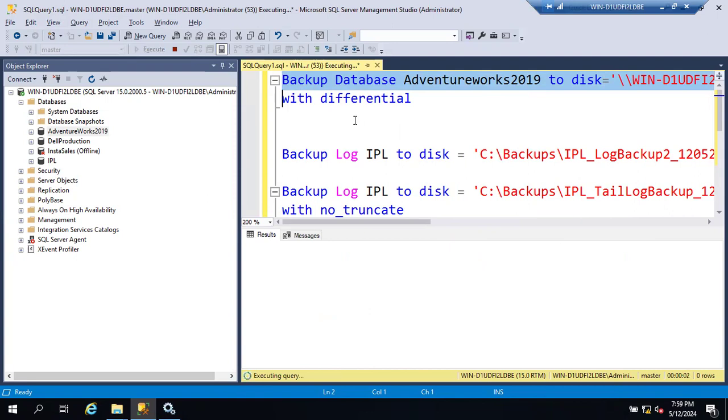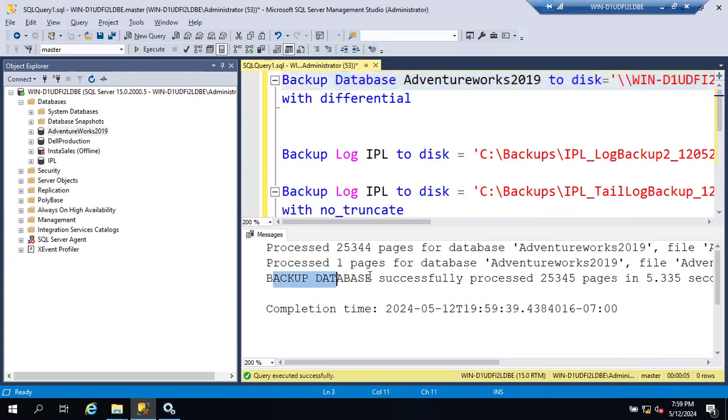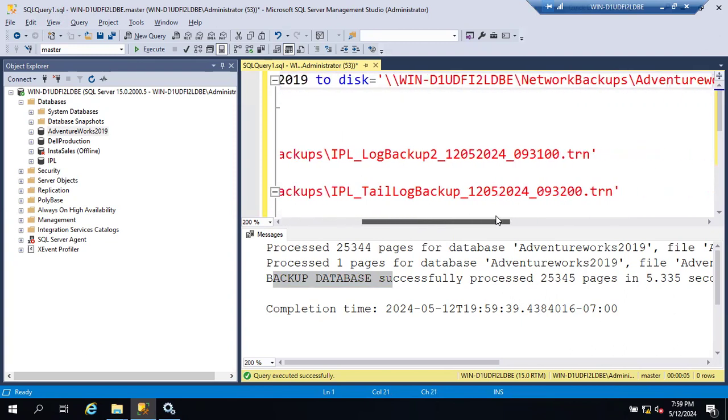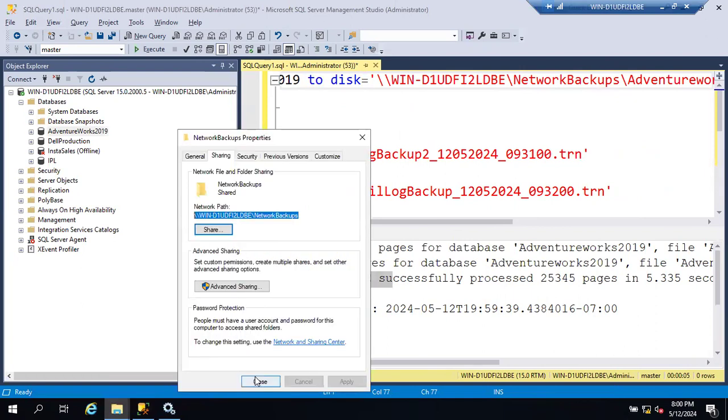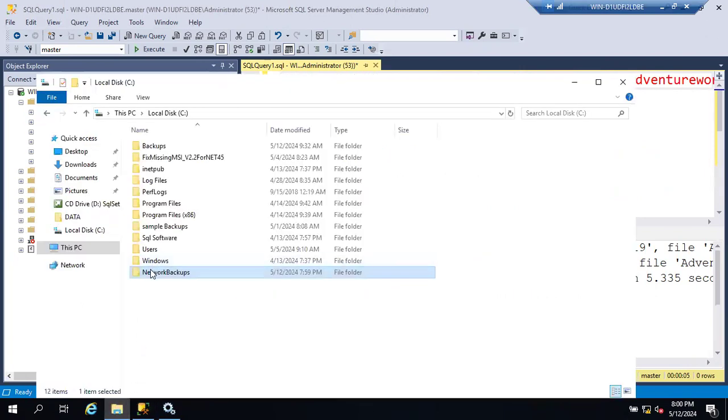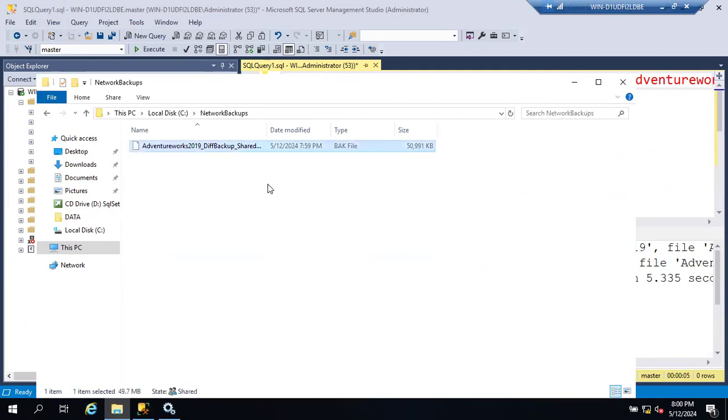Okay, so you can use this command if anyone is asking how you will take the backup to shared location. Very simple: backup database name, same command, the path will be different. You have to mention the shared path location. So they will ask, what is the shared path location? Can you tell me? Double backslash server name backslash folder name, you can tell. Okay guys, is it clear how to take backup to a shared location? You can see in this folder now. Click OK, close, and go to this folder, network backups. You can see here.